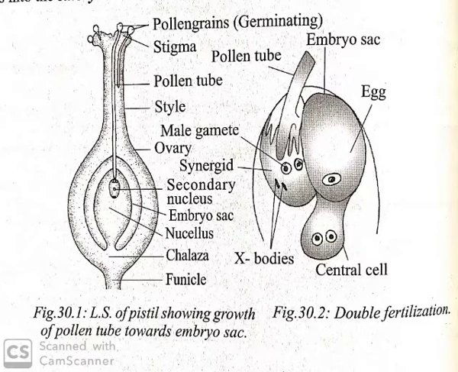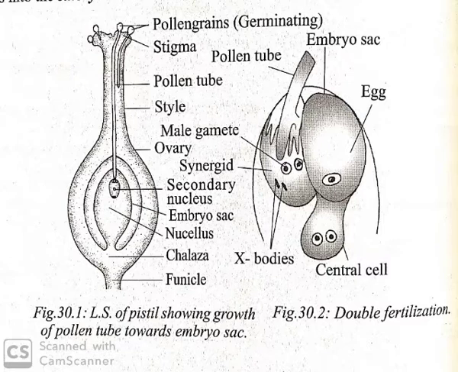After the entry of the pollen tube, the pollen is discharged. In the synergids, the tip of the pollen tube breaks and the contents of the pollen tube are discharged. The contents include two male nuclei, the tube nucleus and cytoplasm.